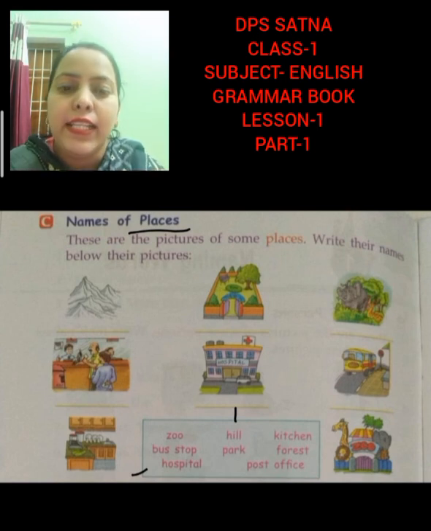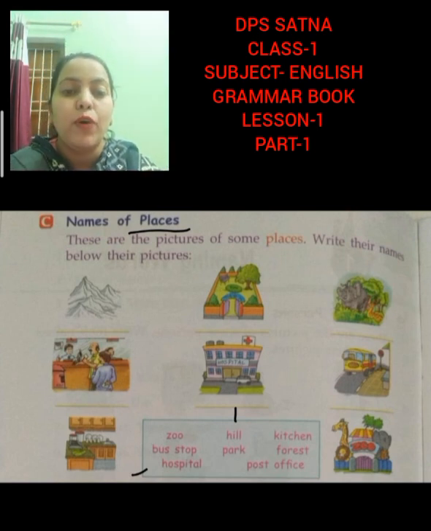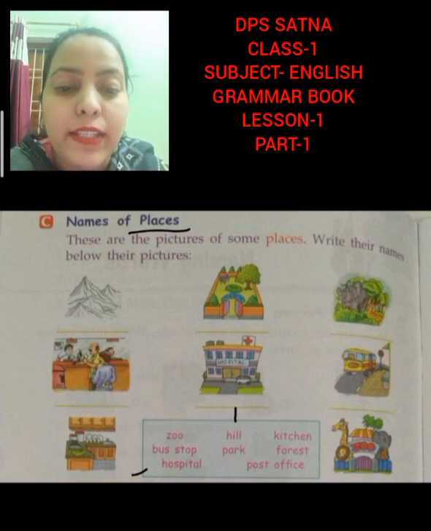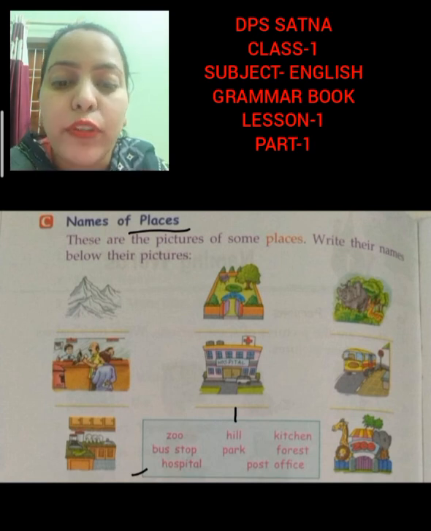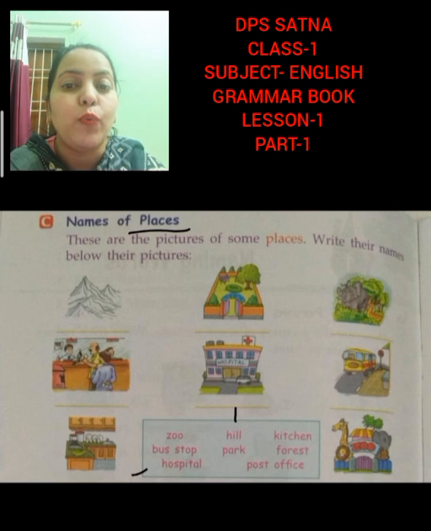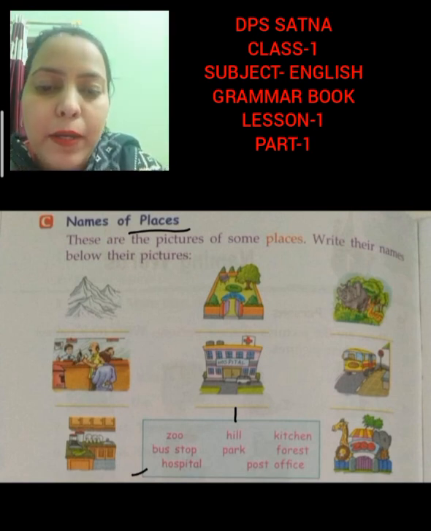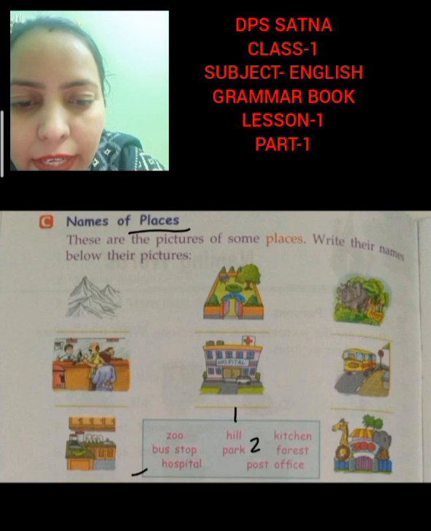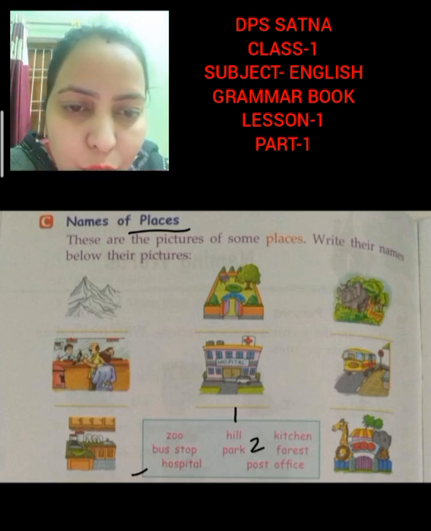H-I-L-L, hill. Now, the second picture is of zoo? No, because in zoo, animals are there. It is the picture of kitchen? No, in kitchen we cook the food. Is it the picture of bus stop? No, in bus stop we wait for the bus. Is it the picture of park? Yes, this is the picture of park. P-A-R-K, park.